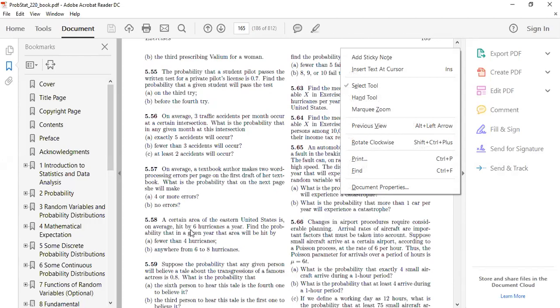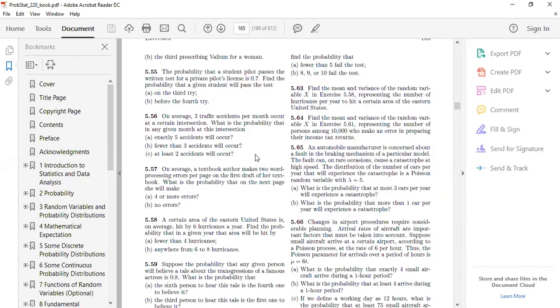I think we can go for 5.56. It is again a nice example. On average, 3 traffic accidents per month occur in a certain intersection. What is the probability that in a given month in this intersection, exactly 5 accidents will occur? Means probability of x is equal to 5, right? Exactly 5 accidents will occur. Good. I will let you know how to solve this one.